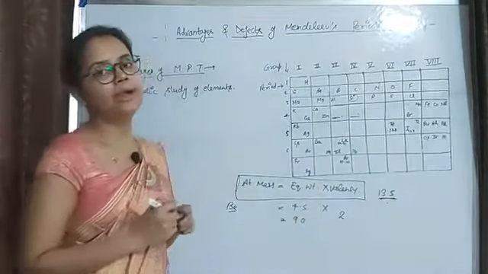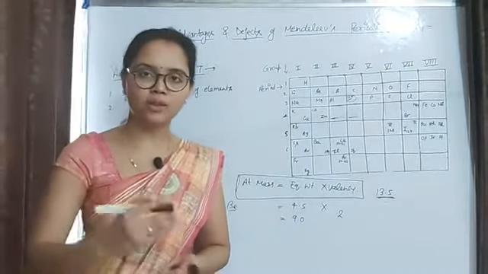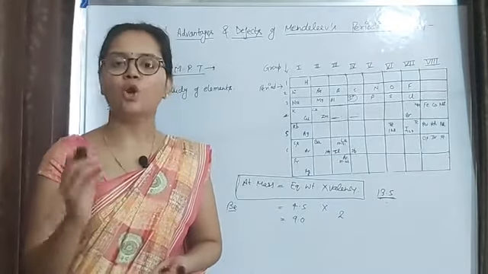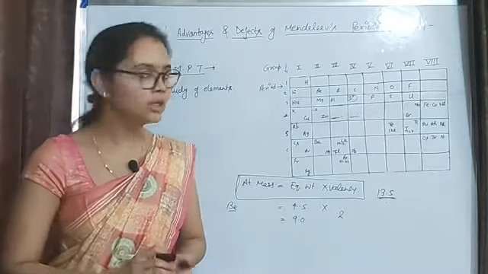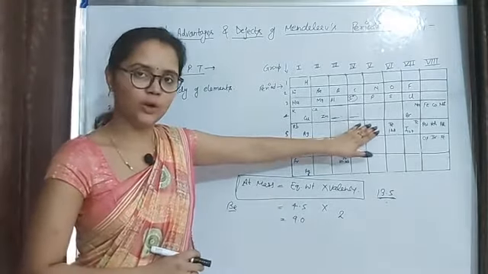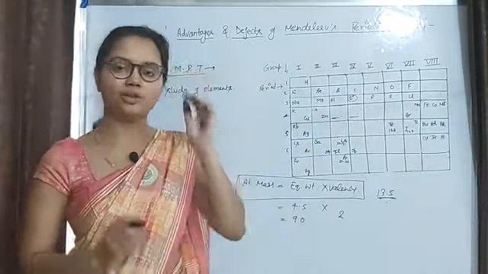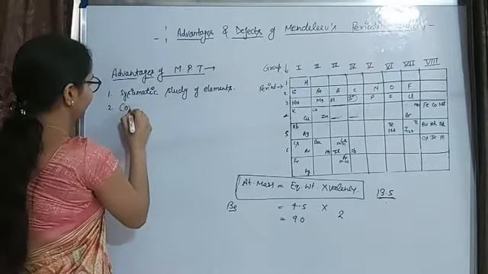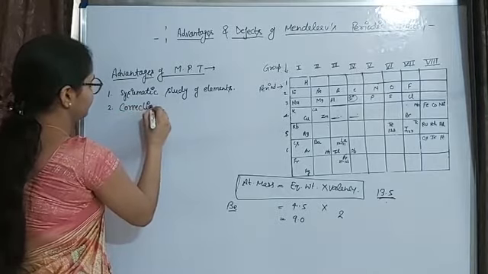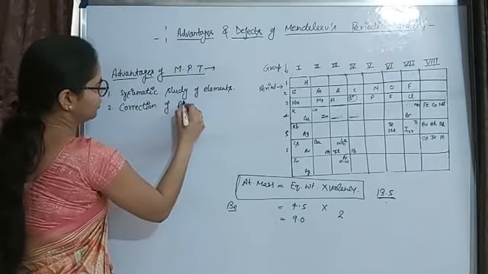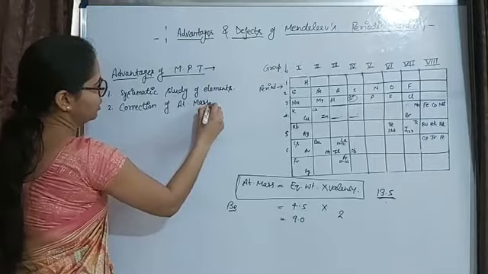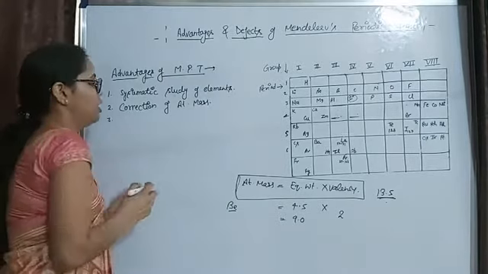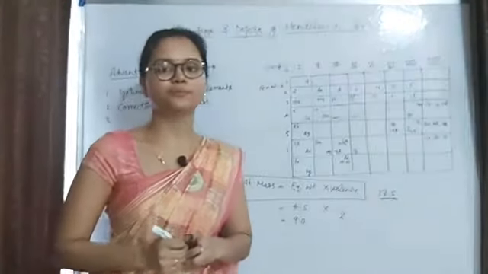So in this way Mendeleev corrected the atomic masses of many elements on the basis of their position in his table. Okay, so this is the second advantage of Mendeleev's periodic table, that he corrected atomic mass.